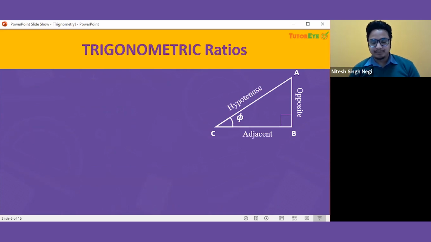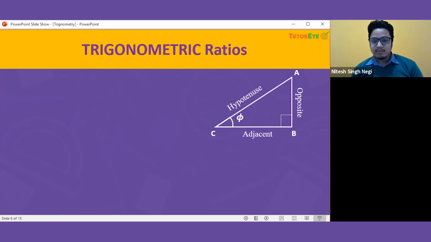As you can see here, we have this right angle triangle ABC, and it has a 90 degree angle at vertex B. In all the questions, it will always be given at which vertex the 90 degree angle is formed, and the other two vertices are just the other two angles, and they will always say to which angle we have to find the trigonometric ratio. From this triangle, I have assumed that I will find the trigonometric ratio for the angle formed at vertex C. That's why I mentioned it as phi.